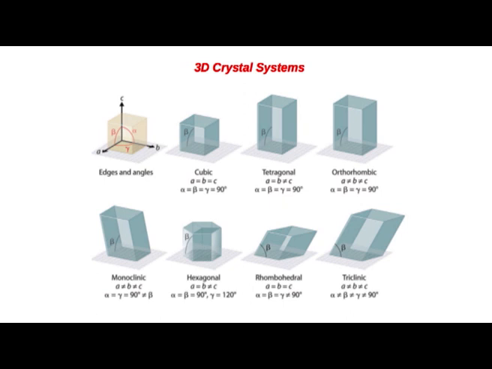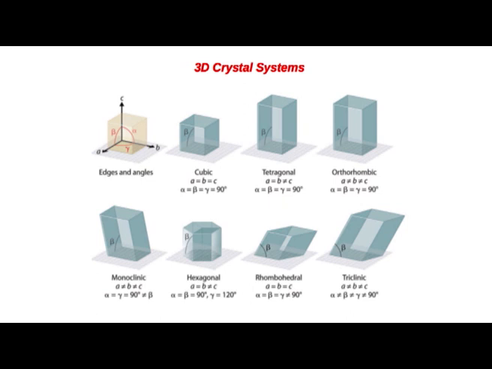In the cubic case, A equal to B equal to C, and the angles alpha equal to beta equal to gamma are 90 degree. In tetragonal systems, A equal to B not equal to C and alpha equal to beta equal to gamma, they are 90 degree.